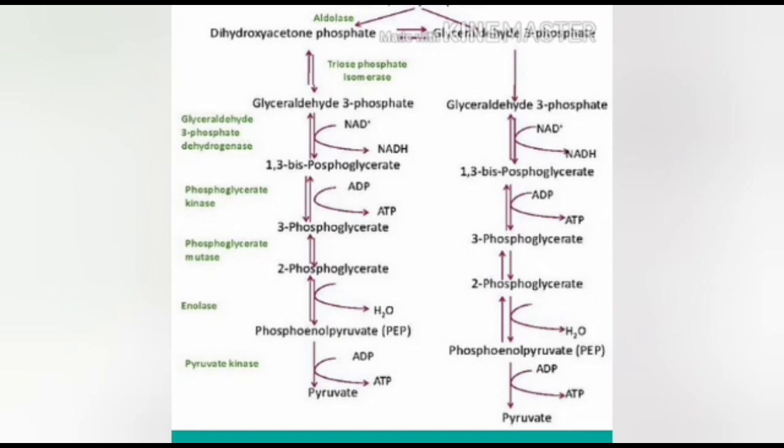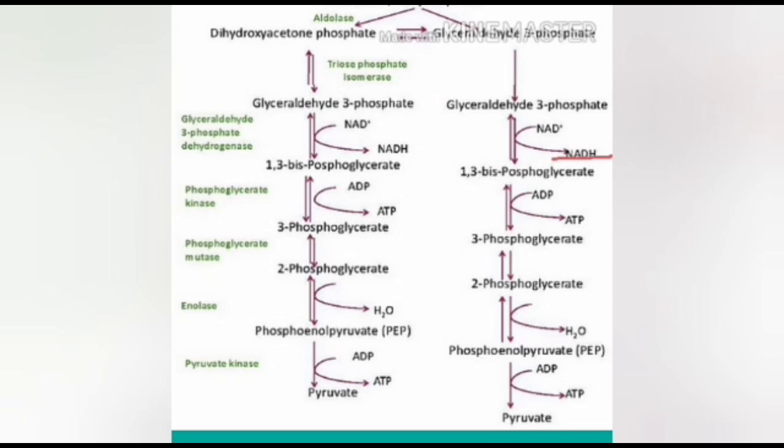Now we will try to understand the next 5 series of reactions. In that, the sixth reaction is oxidation and phosphorylation. Phosphoglyceraldehyde 3 phosphate is converted into 1,3-diphosphoglyceraldehyde. This conversion takes place with the production of energy, that is NAD is reduced into NADH plus H plus.